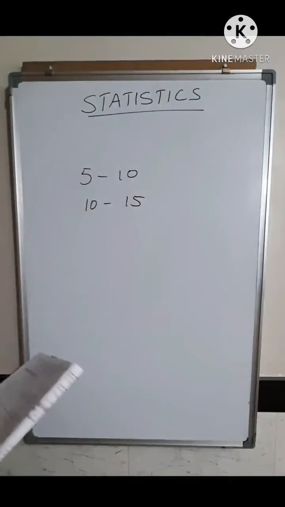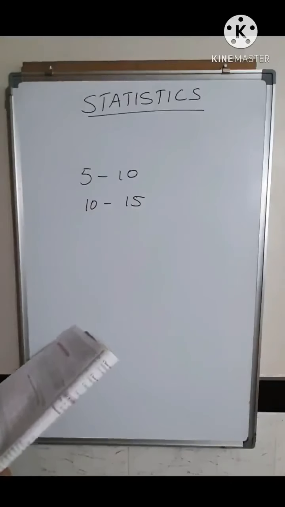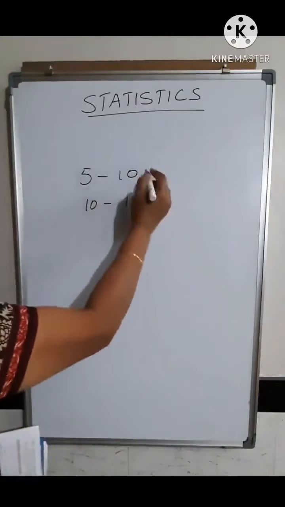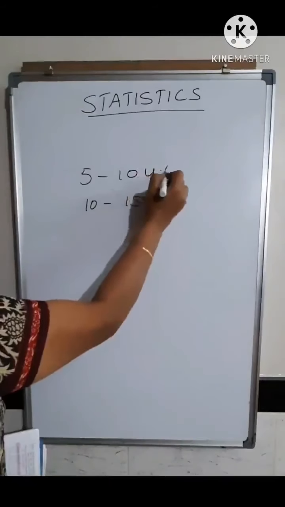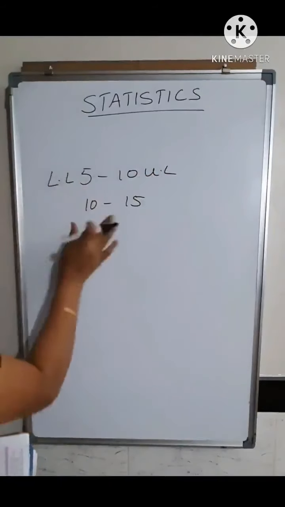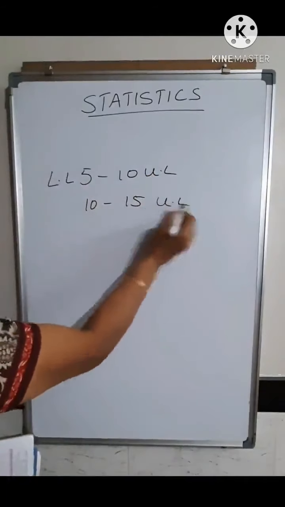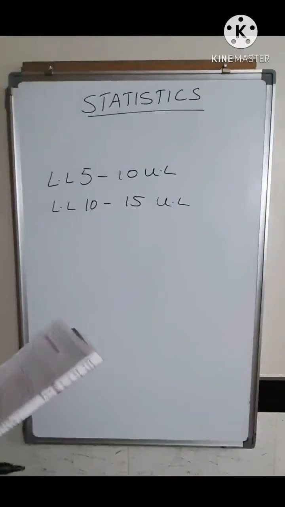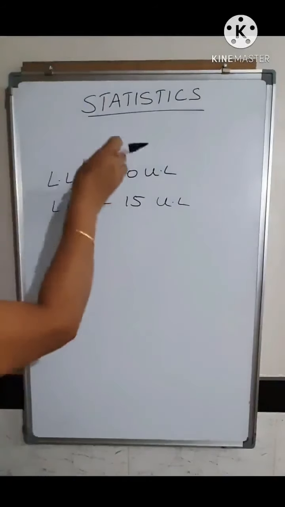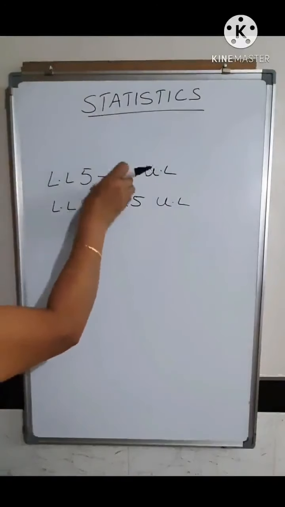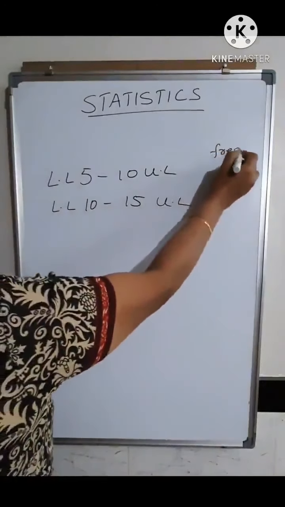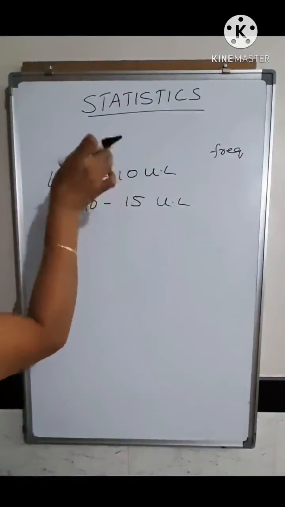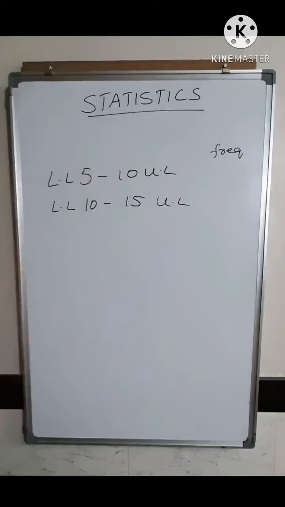Now what is a class limit? In class limit you have got the upper limit and the lower limit. The higher value you call the upper limit, and this you call the lower limit. Now next you have got frequency. What is the frequency? The total number of scores that come in a particular group is called the frequency. The total number of scores included in a particular class is called the frequency.